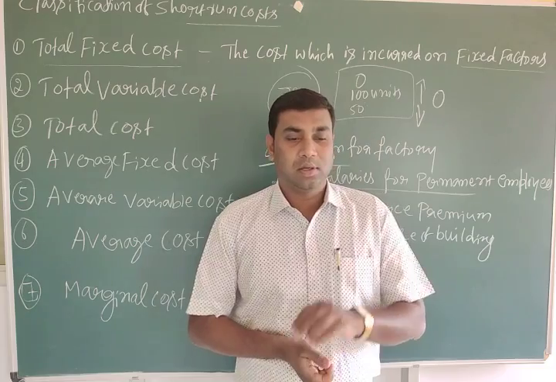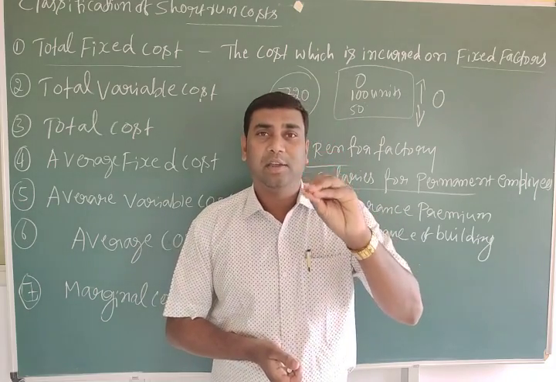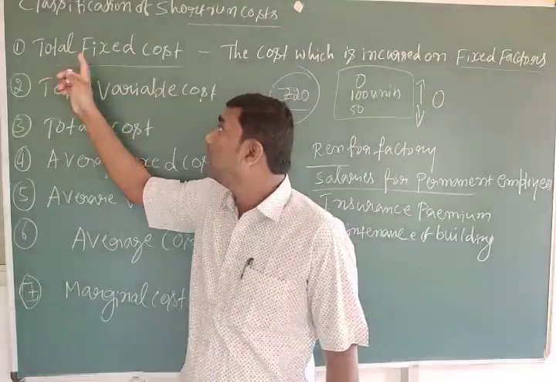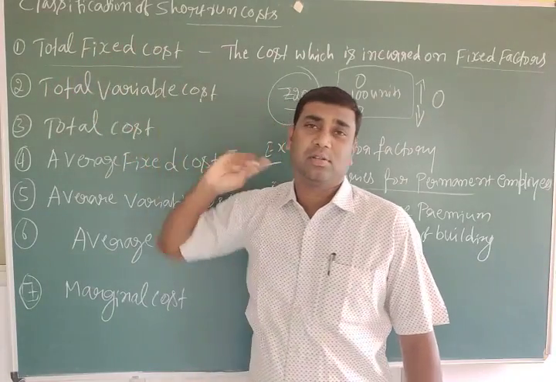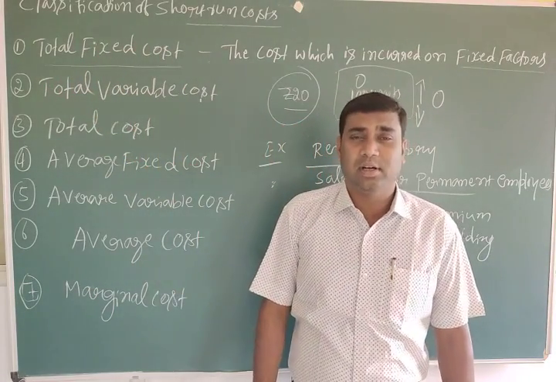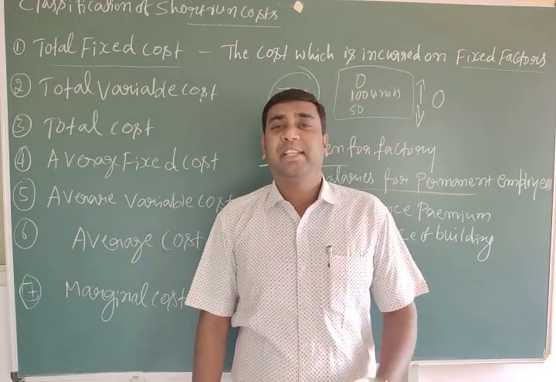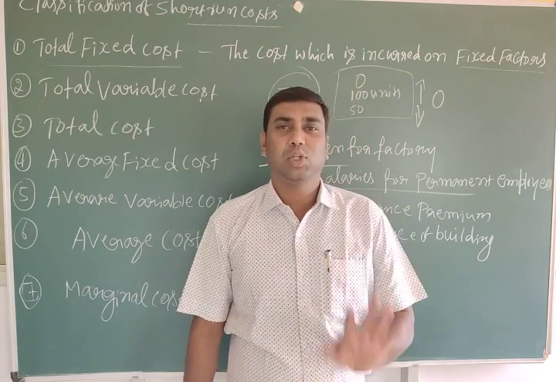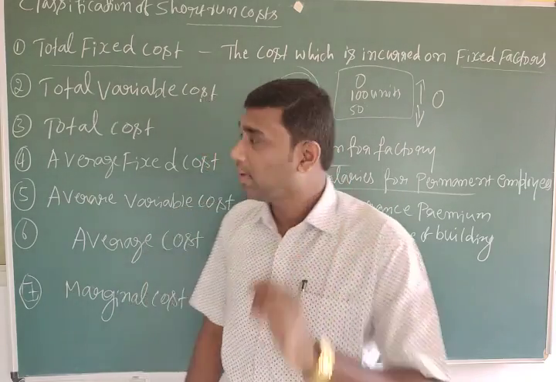This is TFC, total fixed cost: the cost which is incurred on the fixed factors.